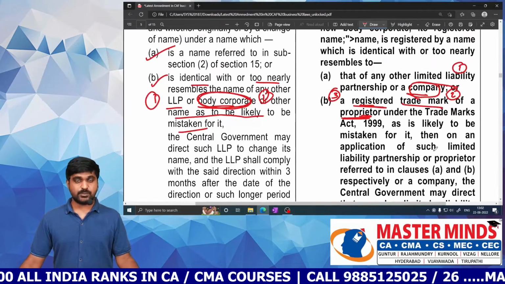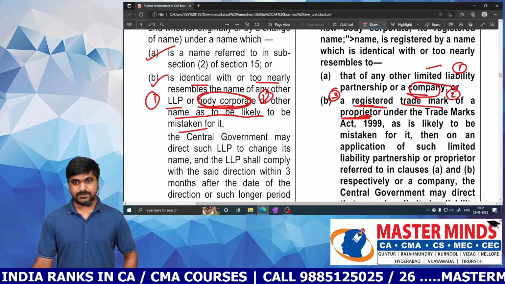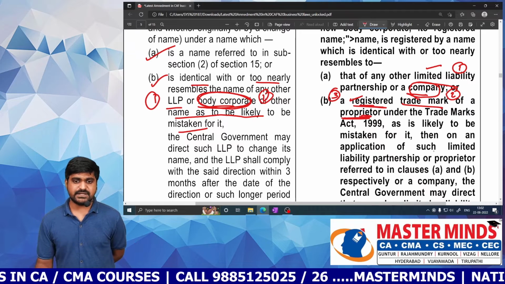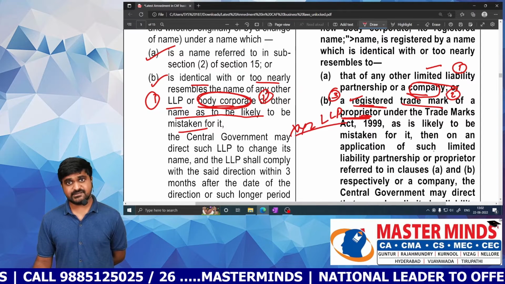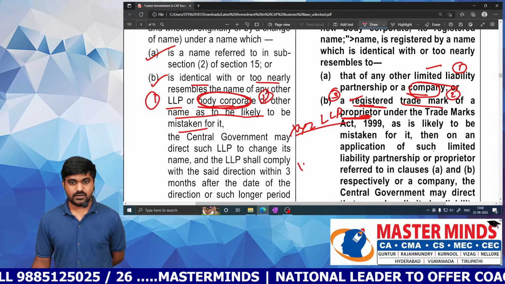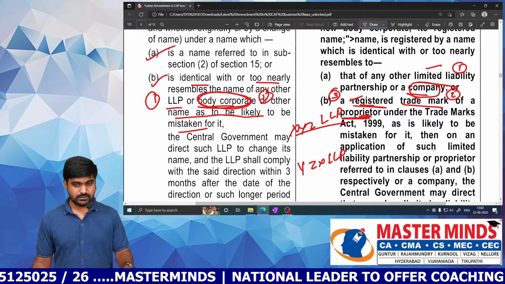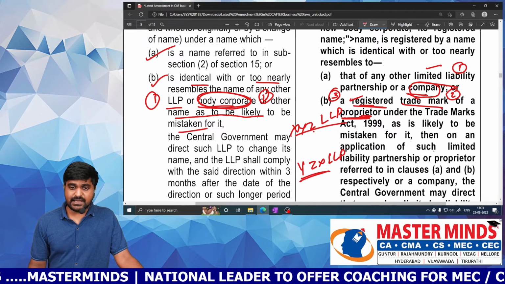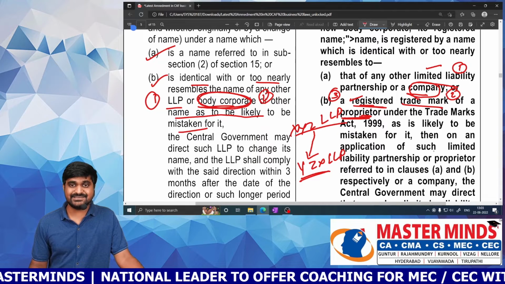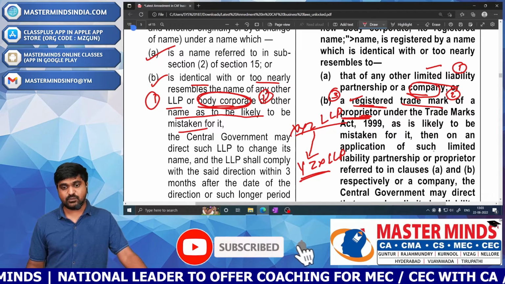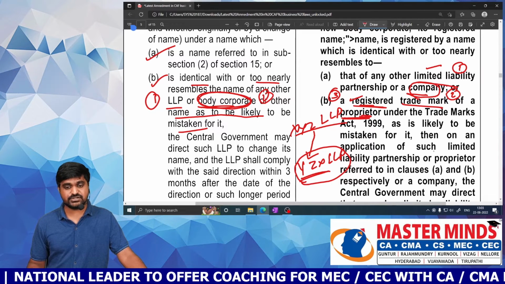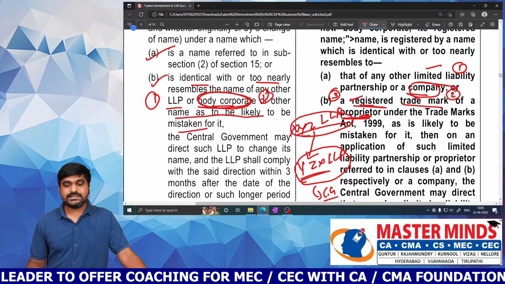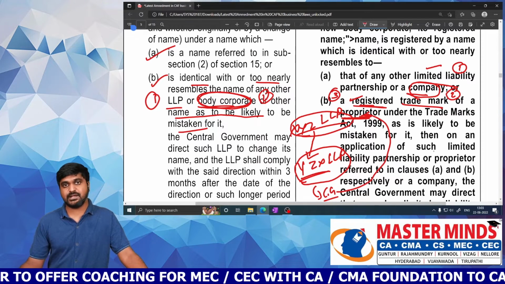Next, one more important point. In case of LLP or registered trademark of a proprietor, they need to make an application. Say for example, I'm creating XYZ LLP, but there is already an existing LLP in the name of YZX LLP. Now the new LLP name resembles the existing LLP. What does the old LLP need to do? This person needs to file a case with the central government about the newly incorporated LLP. Then only will the central government issue an order to the newly formed LLP to change its name.